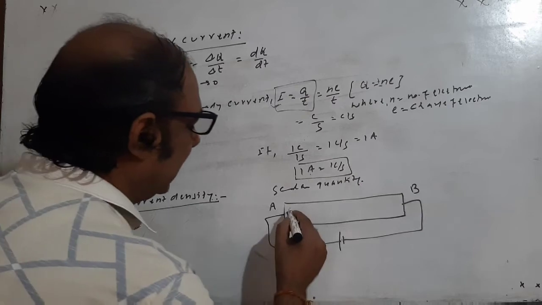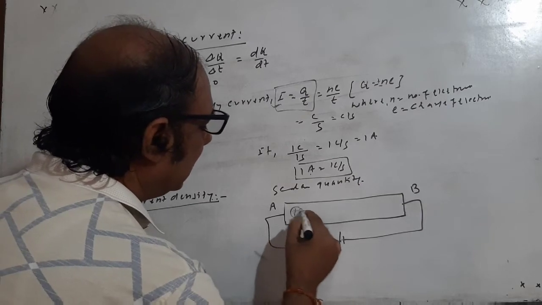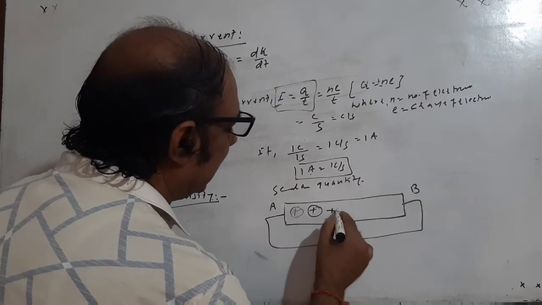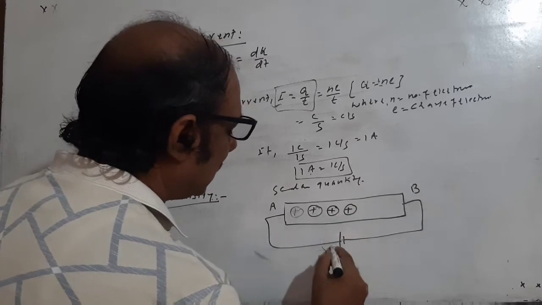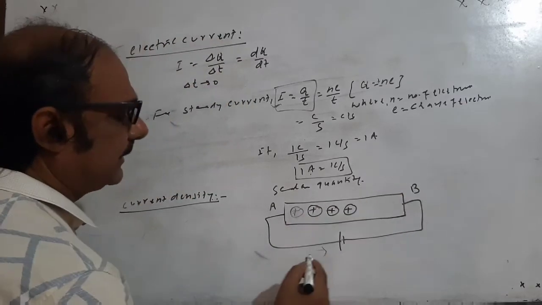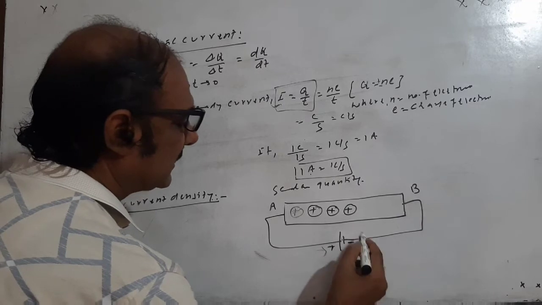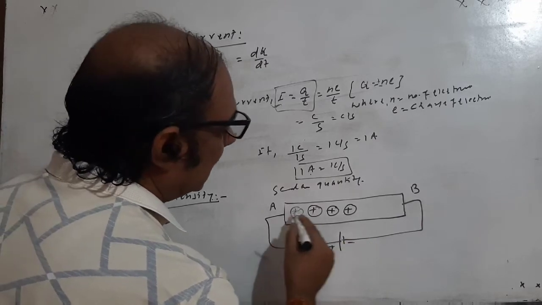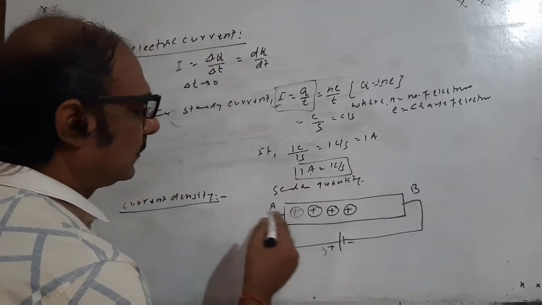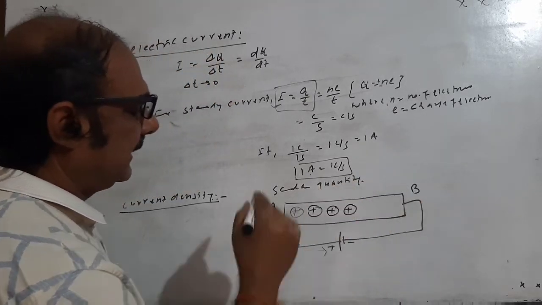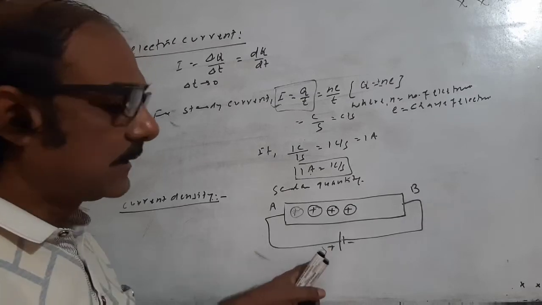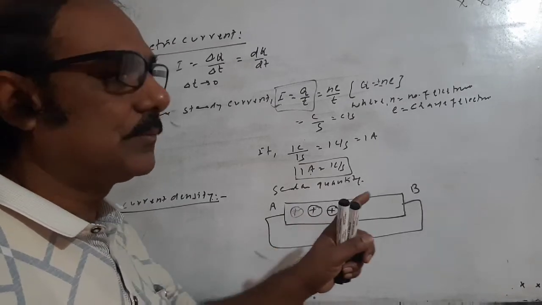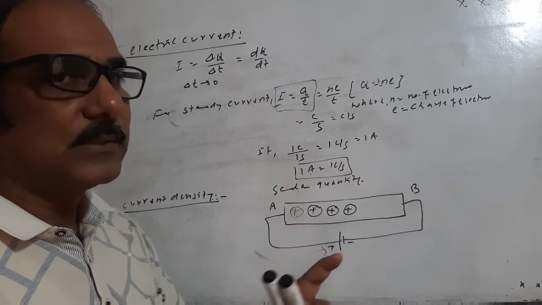the convention is that the electric current is taken as along the direction of application of the electric field. So if this one is the positive and this one is the negative, positive charges are accelerated towards the point B from the point A. So the direction of current means the direction of flow of positive charge, not the flow of the electron.